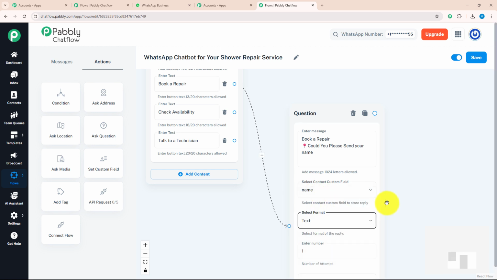Now you must be wondering from where we can add our contact custom field. For that, first save your flow. As you can see, I got a message that flow updated successfully. That means my flow is saved.